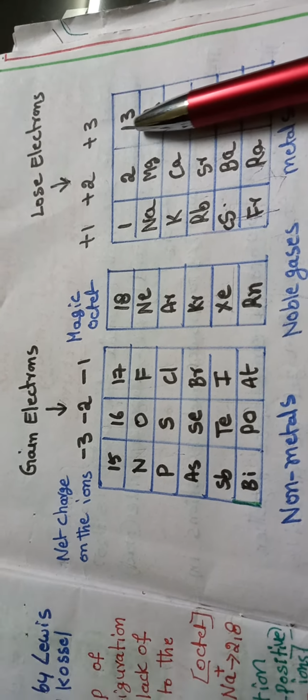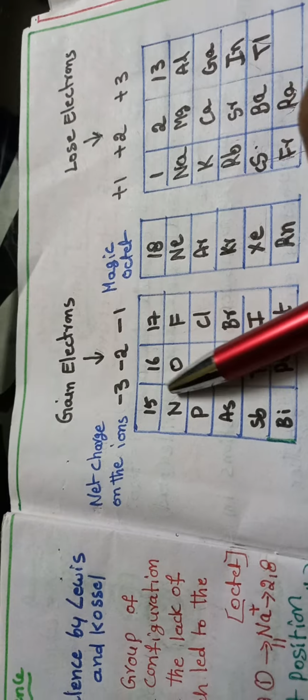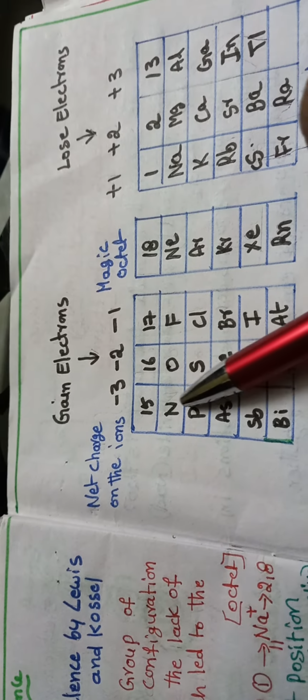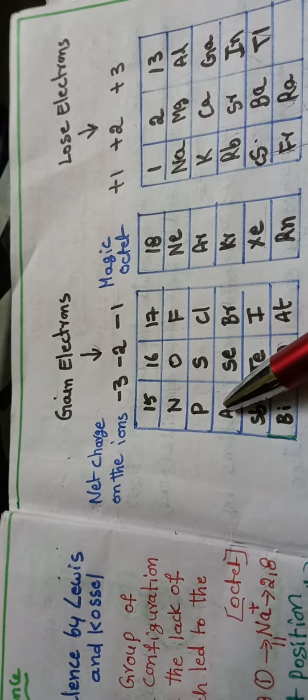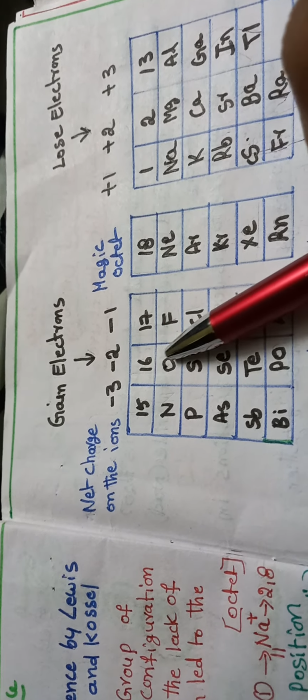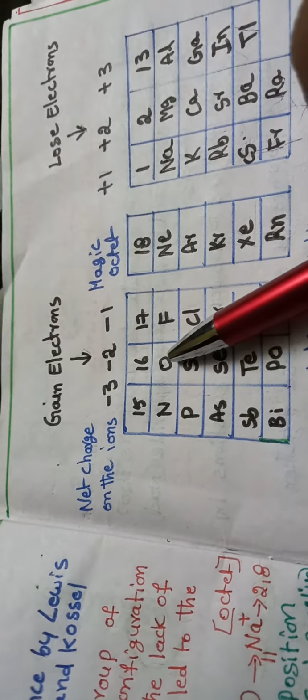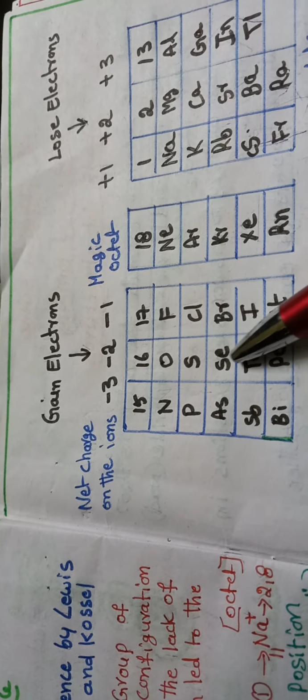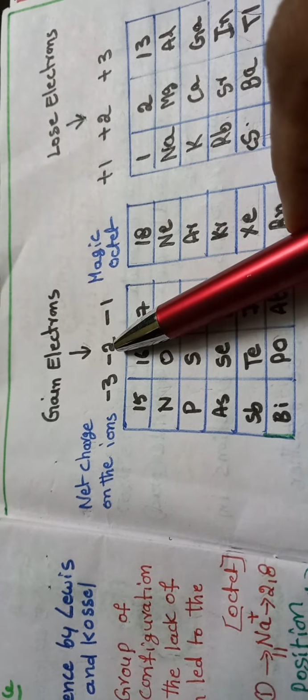On the left side, 15, 16 and 17 group elements are there. 15th group, nitrogen, phosphorus: these elements gain 3 electrons and get the octet position. 16th group, oxygen, sulfur: these elements gain 2 electrons and get the octet position. 17th group elements, fluorine, chlorine: these elements gain 1 electron and get the octet position.